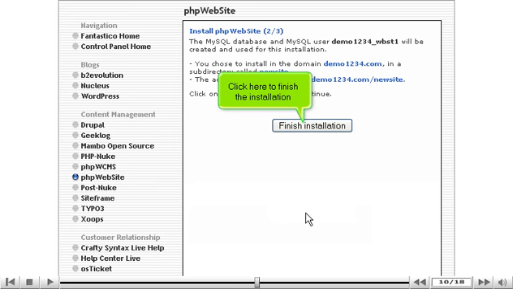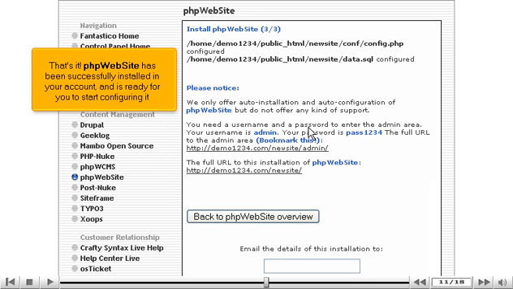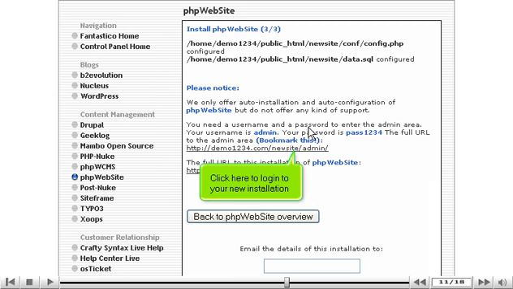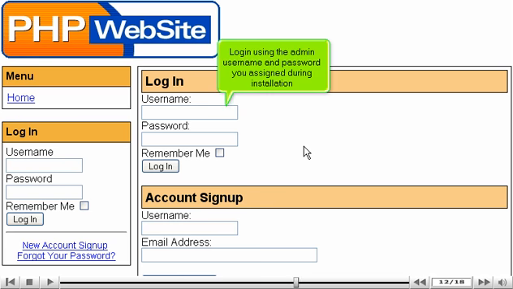Click here to finish the installation. That's it! PHP website has been successfully installed in your account and is ready for you to start configuring it. Click here to log into your new installation. Log in using the admin username and password you assigned during installation.